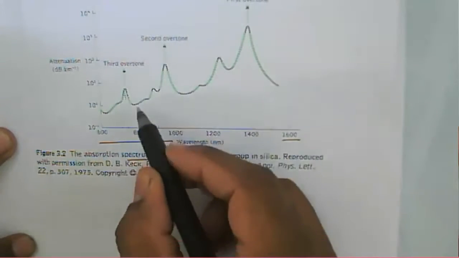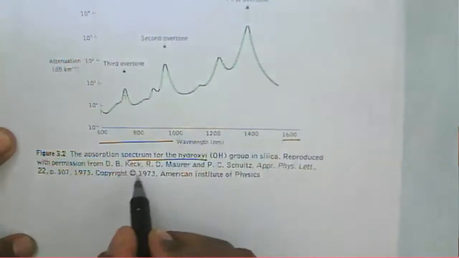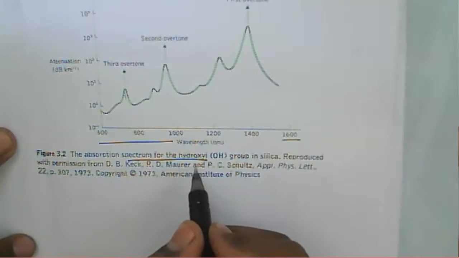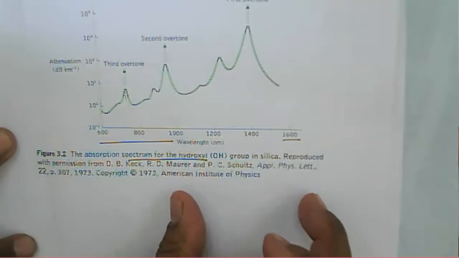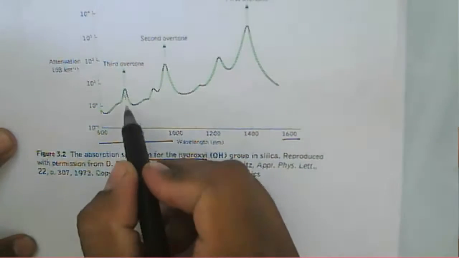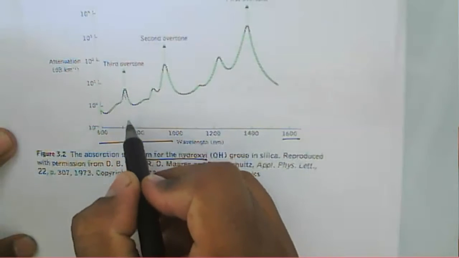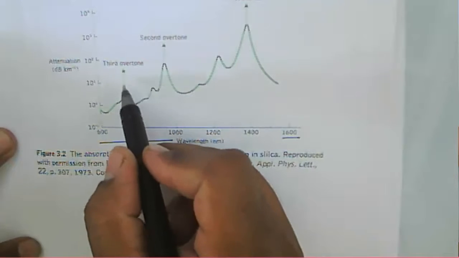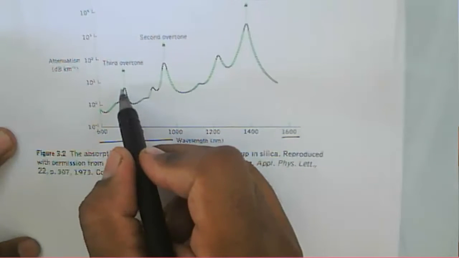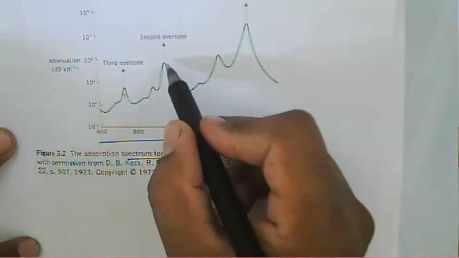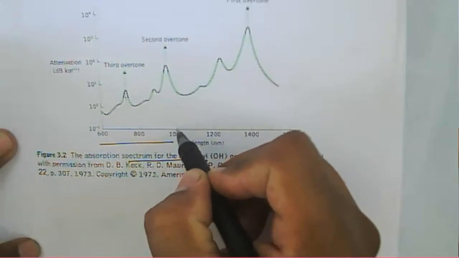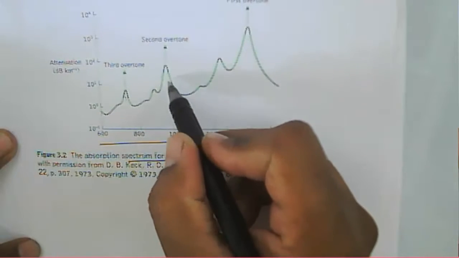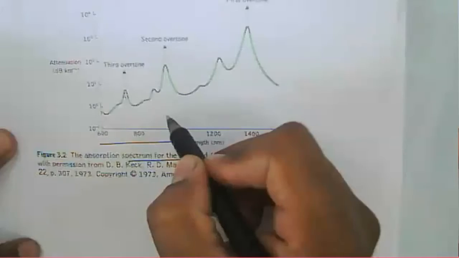Because of that absorption, an overtone will come because of the hydroxyl group in the silica. At approximately 750 or 770 nanometer of wavelength, there will be attenuation. Again here, below 1000, maybe 950 or 970, there will be attenuation.